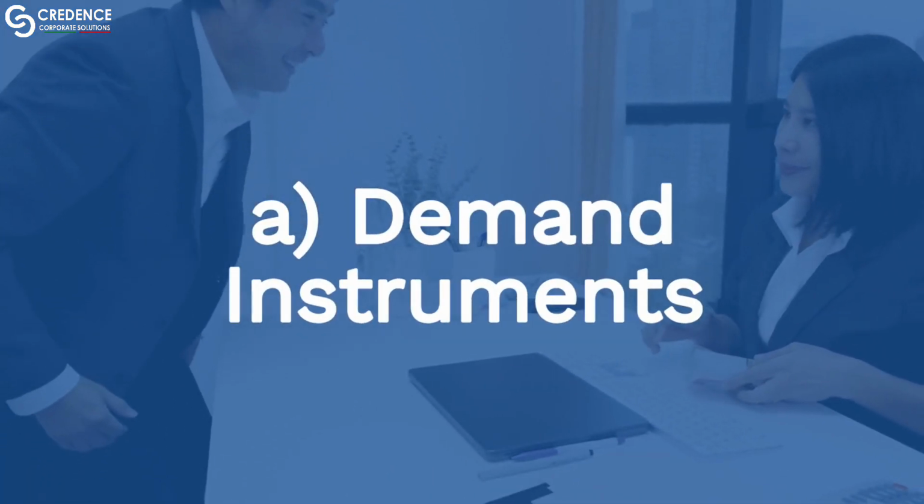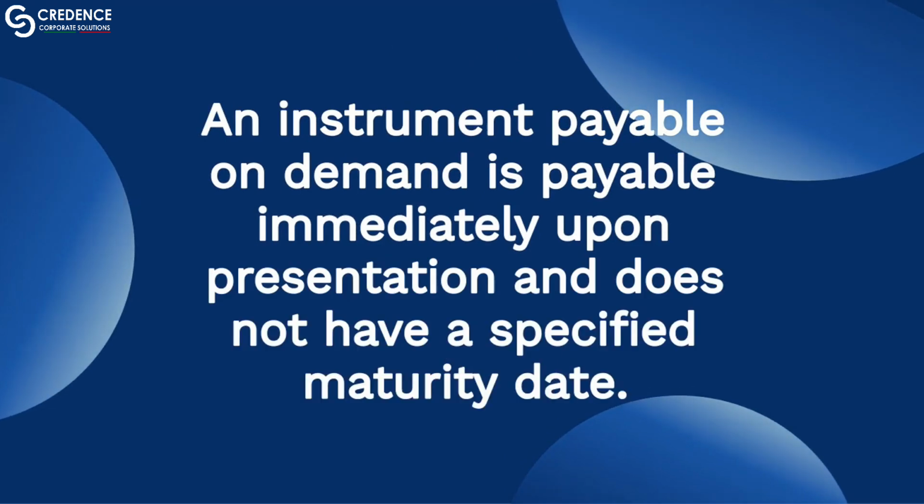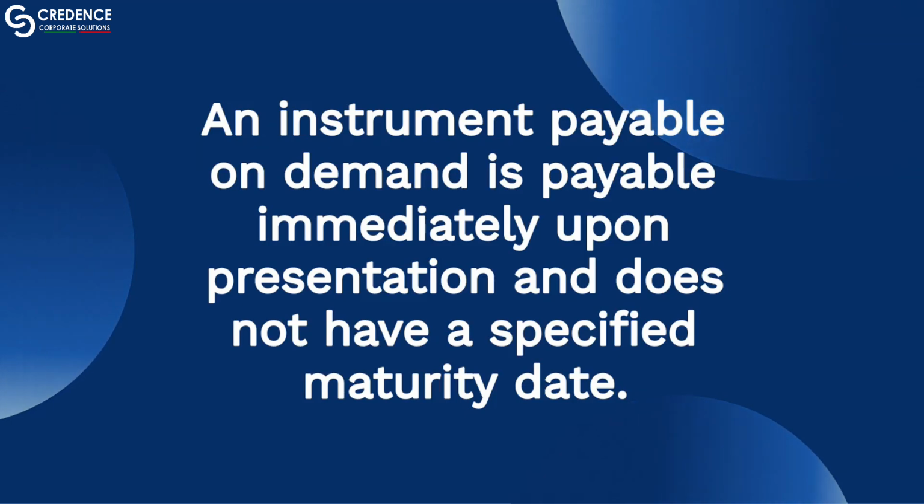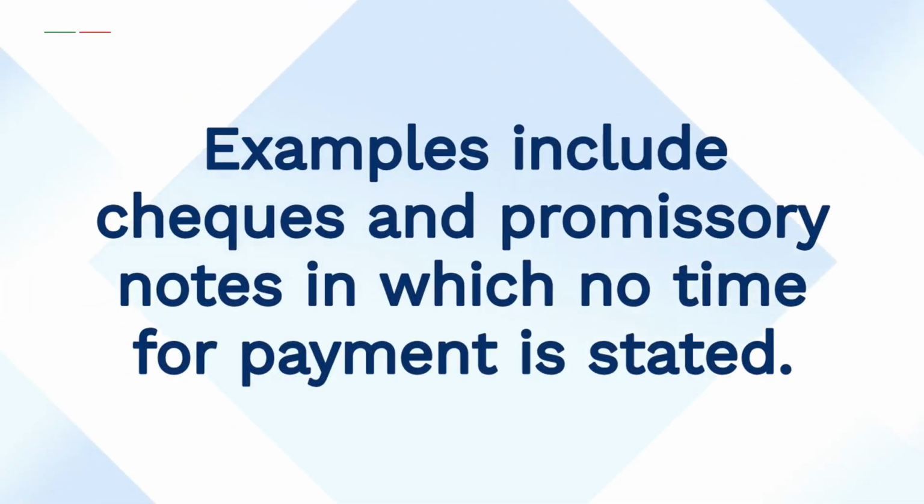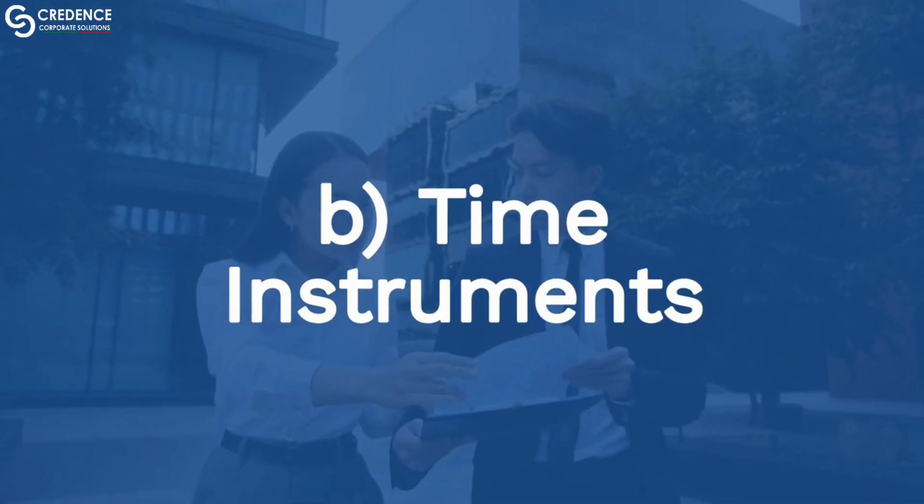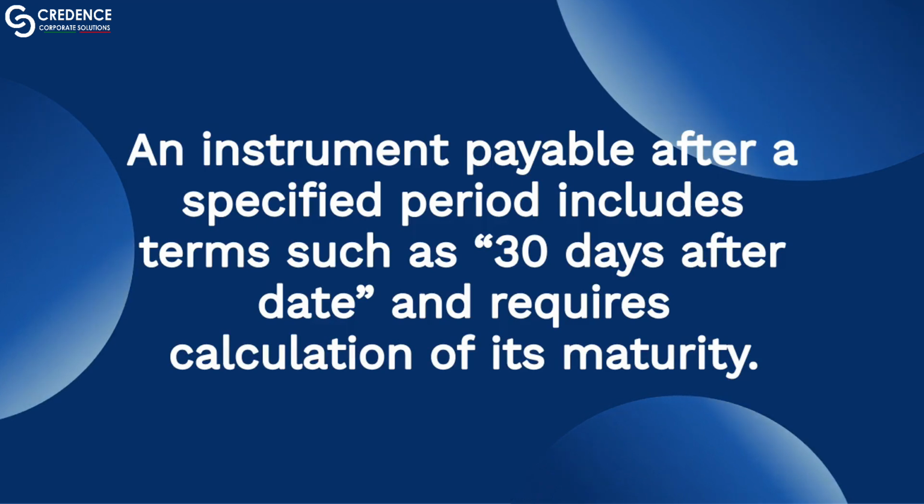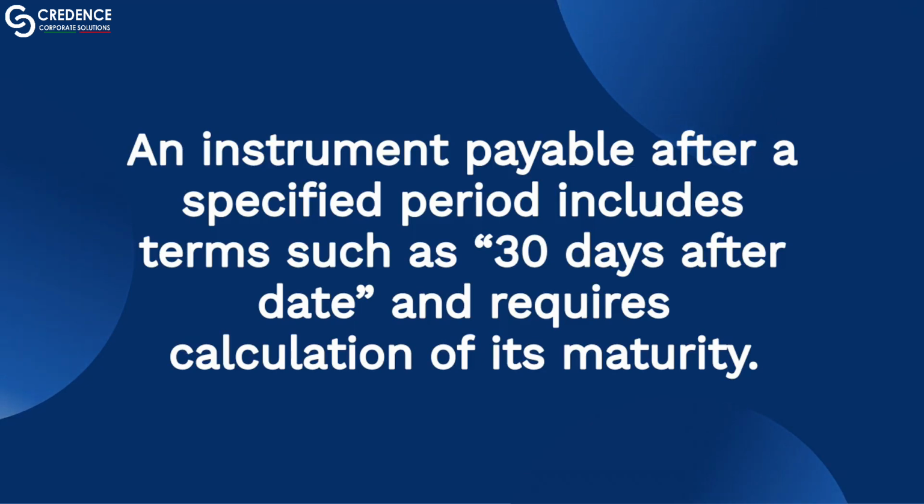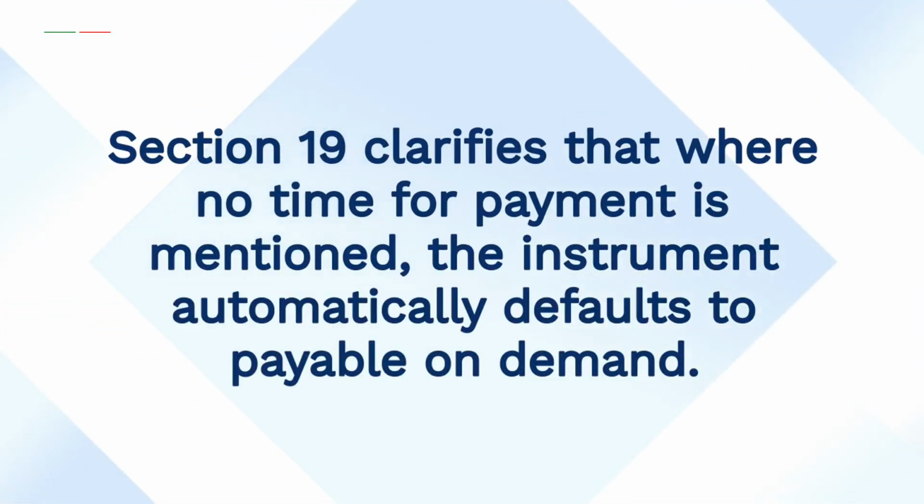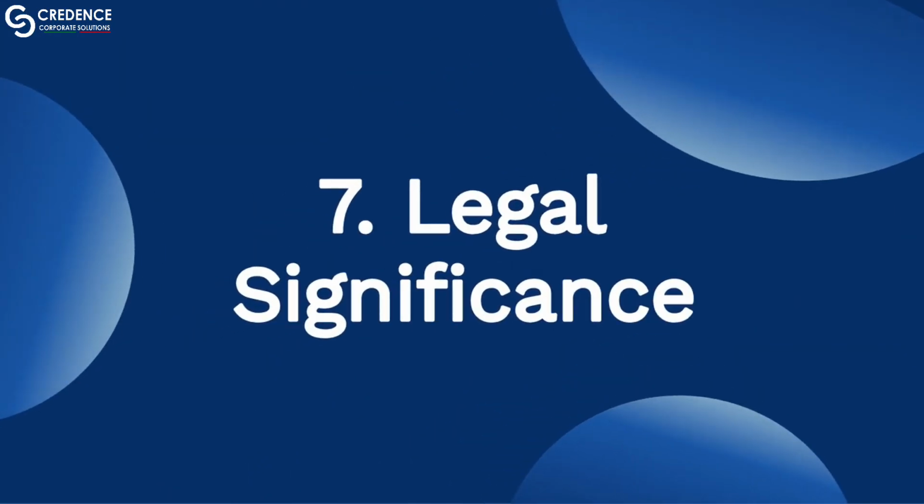A. Demand instruments. An instrument payable on demand is payable immediately upon presentation and does not have a specified maturity date. Examples include cheques and promissory notes in which no time for payment is stated. B. Time instruments. An instrument payable after a specified period includes terms such as 30 days after date and requires calculation of its maturity. Section 19 clarifies that where no time for payment is mentioned, the instrument automatically defaults to payable on demand. 7. Legal significance.